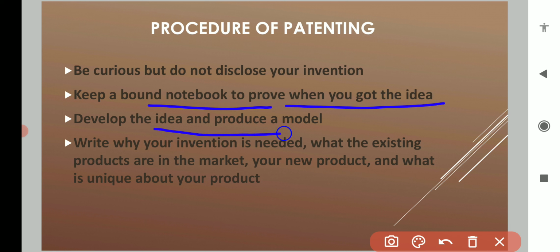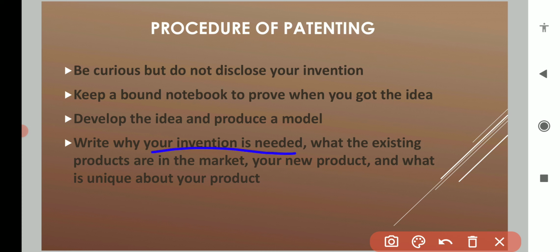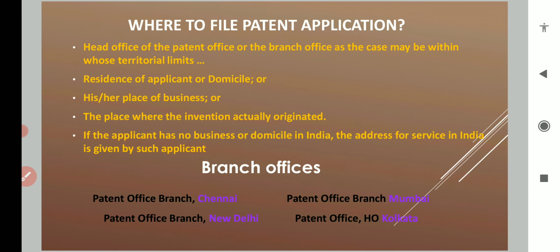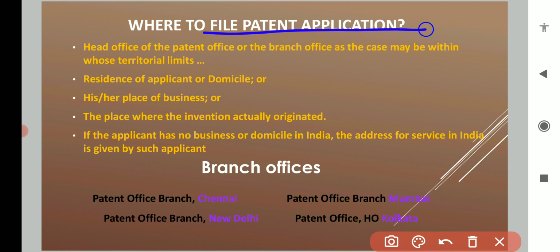Okay, so you should have a model of your idea and your invention. You should have information on why your invention is needed, what the existing products in the market are related to your idea or your new product, and what is unique about your product. These are some of the general things you should have, with proof, before filing a patent application. Then, where can you file a patent application?